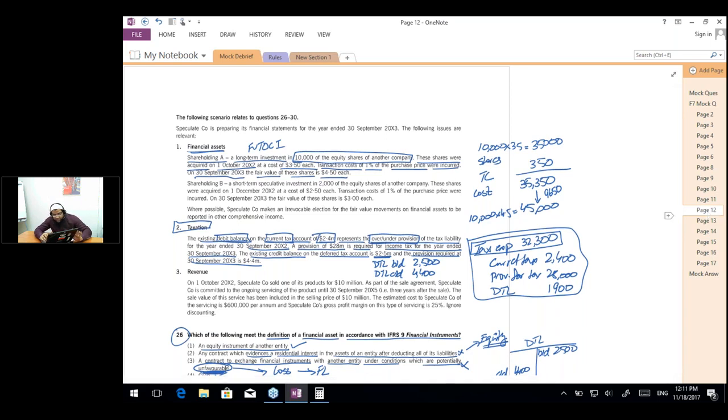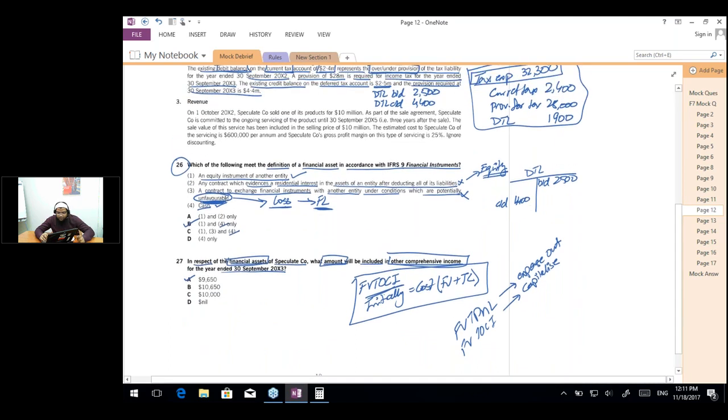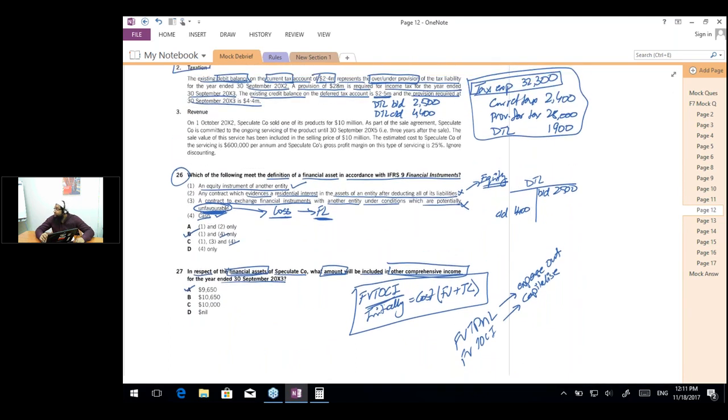Simran wants to see the P&L expense. Simran, this question 27 is the P&L expense. So you can take the snapshot now. The double entry P&L expense.